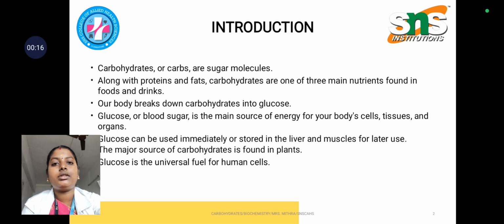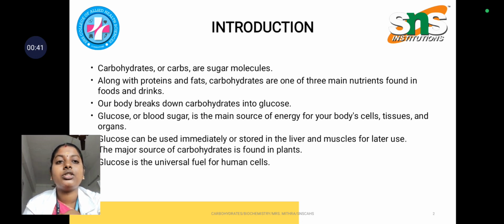So coming to the introduction, we know carbohydrates are sugar molecules, and along with proteins and fats, carbohydrates are one of the major nutrients found in foods and several drinks. Main thing, our body breaks down carbohydrates into glucose. So glucose is the source of energy. It's the main source of energy for our body cells, tissues and organs.